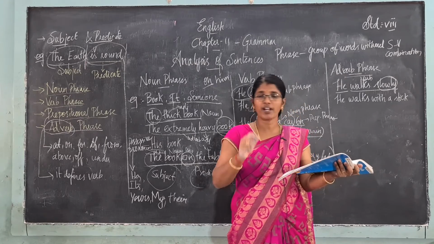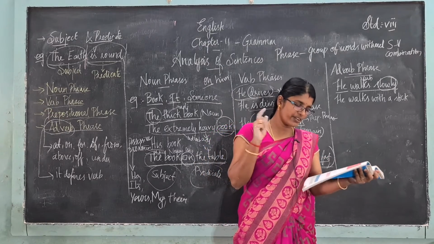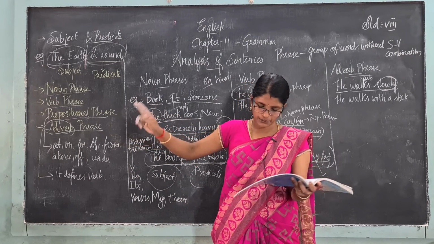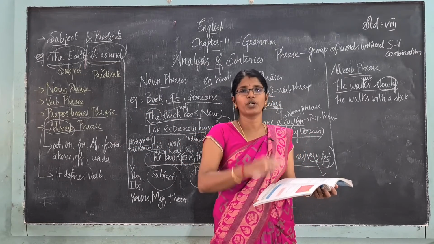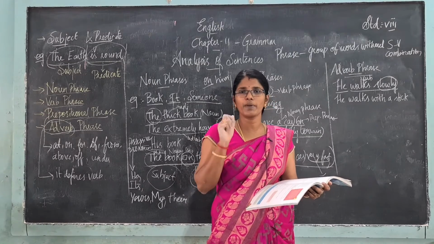Components of a sentence, function, location, where that should be placed. That also we have to know. First is subject. Subject is the performer of the action. That is before the verb. It should be located before the verb and it is the performer of the action.